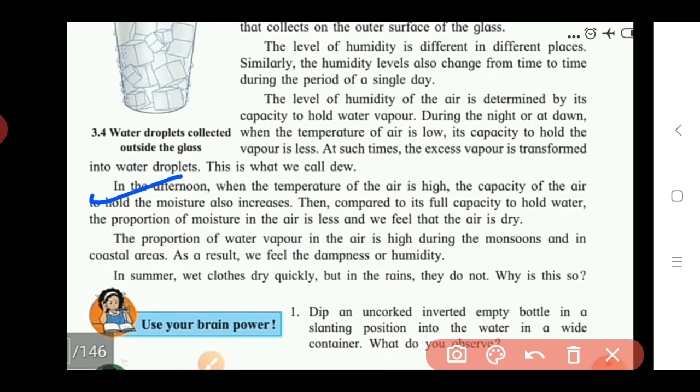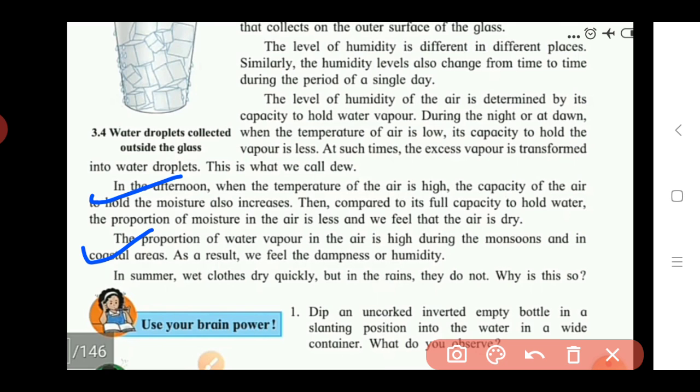Okay, so here we see the proportion of water vapors in the air is high during the monsoon. If we see the climate, there are monsoon, that is rainy season, winter and summer days. So during this climate, what happened? The moisture or the proportion of water vapor in the air is high when there is a monsoon season. Why? Because the temperature of air is very low during the monsoon, and due to this, the capacity of the air to hold water vapor becomes less, and due to this, during the monsoon, the proportion of water vapors in the air is very high. Water vapors are in high concentration.